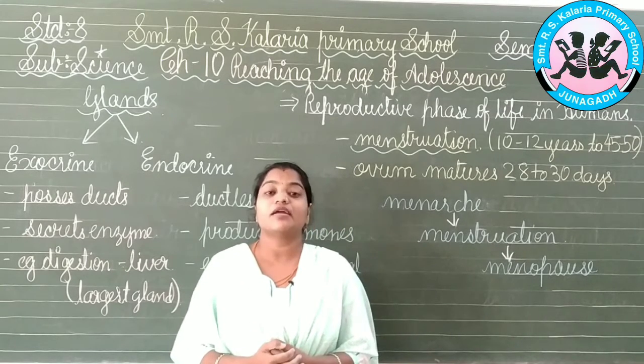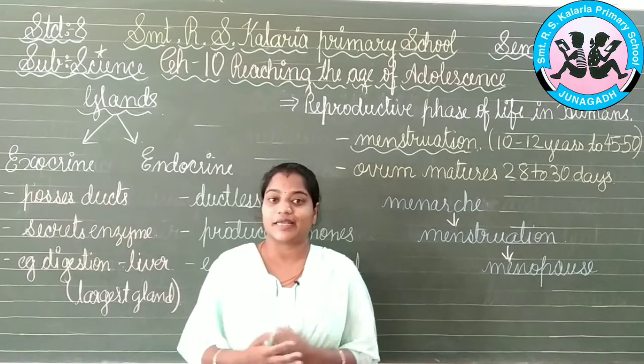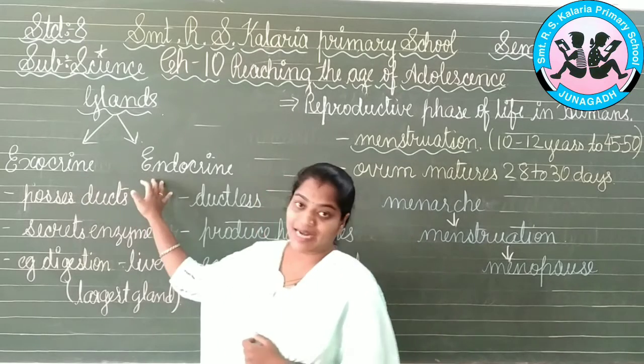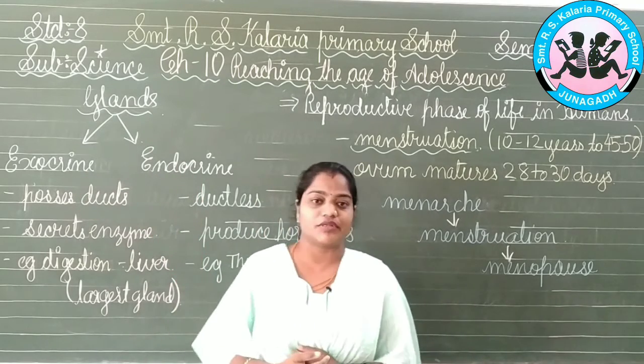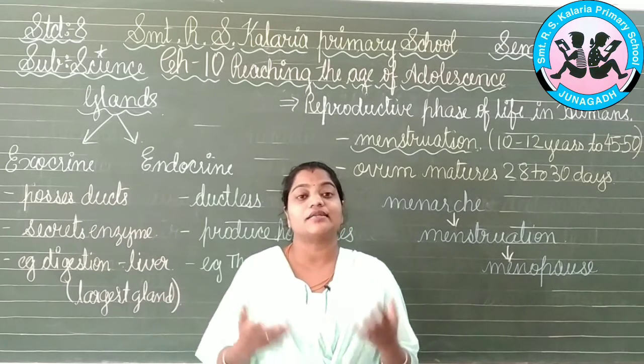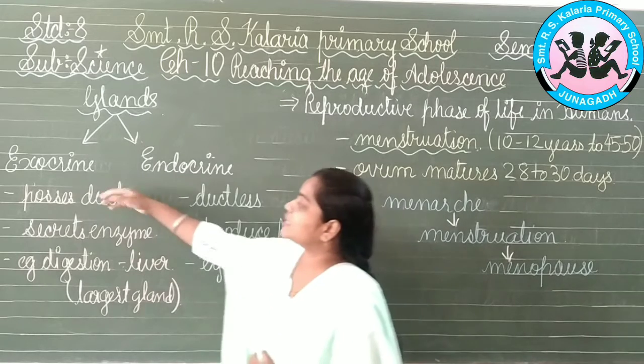a chemical in our body, which will be released at different aspects or for different targets. Now, what are these substances? Let us find out. There are two types of glands in our body. You must have heard about the glands, that is the pancreas, thyroid, liver. All these are glands only, but there are two types of glands in our body, that is the